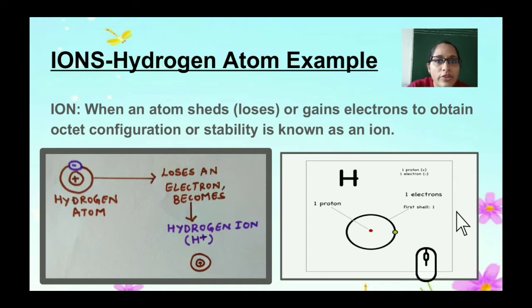A hydrogen atom has 1 electron in its outermost shell, that is the K shell. It loses its electron to become a hydrogen ion, that is H plus ion, which doesn't have any electron but has only a proton. In the figure you can see in the hydrogen ion, the proton is present in the nucleus, and in the first shell, the K shell, you have 1 electron marked in yellow. Either it can lose or gain electrons to obtain the octet configuration, and this is known as an ion.